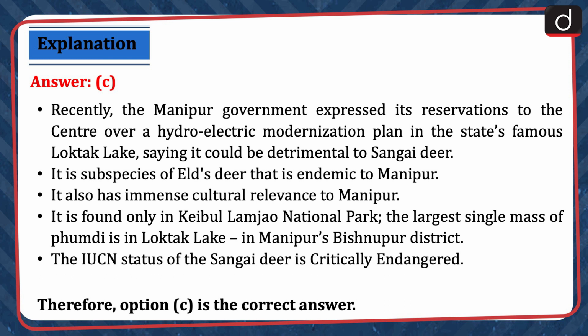It is a subspecies of Eld's deer that is endemic to Manipur. It also has immense cultural relevance to Manipur. It is found only in Keibul Lamjao National Park. The largest single mass of phumdi is in Loktak Lake in Manipur's Bishnupur district. The IUCN status of the Sangai deer is critically endangered. Therefore, option C is the correct answer.